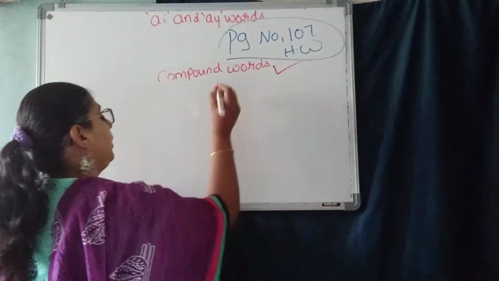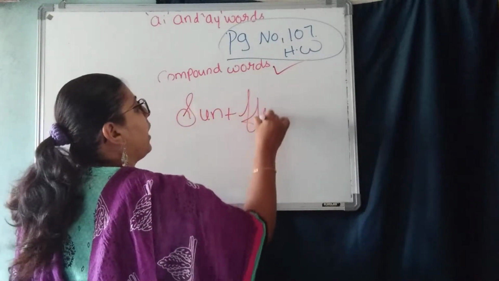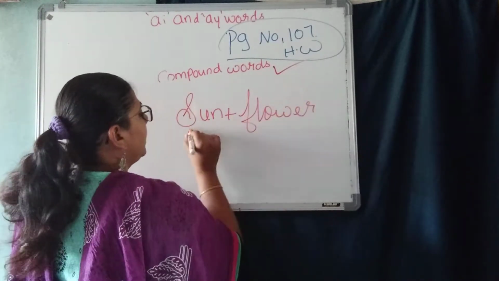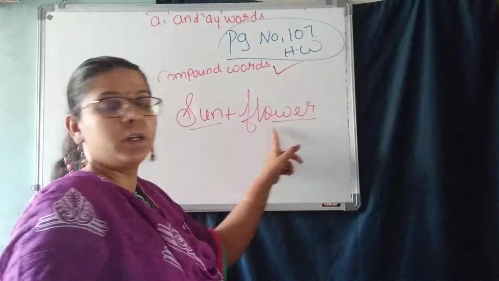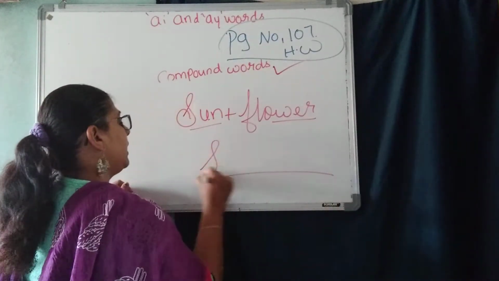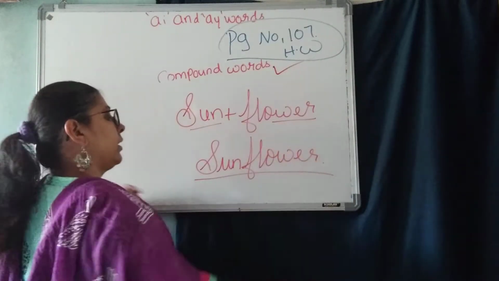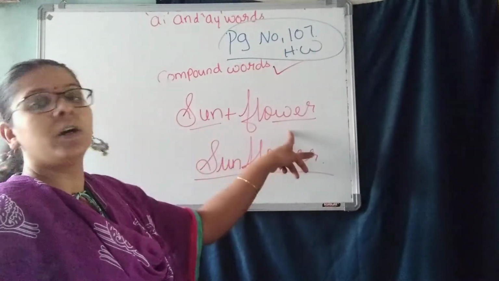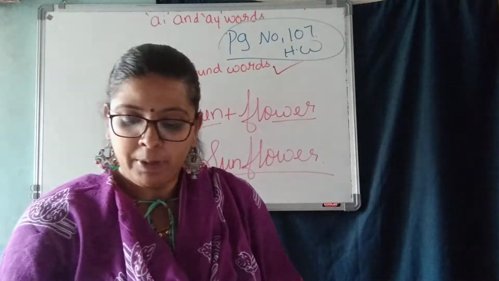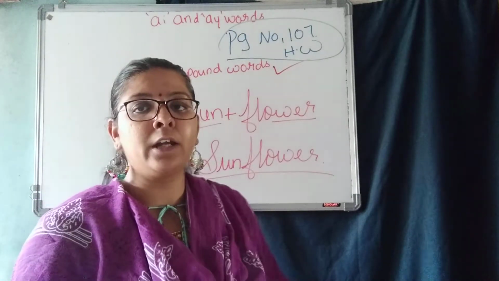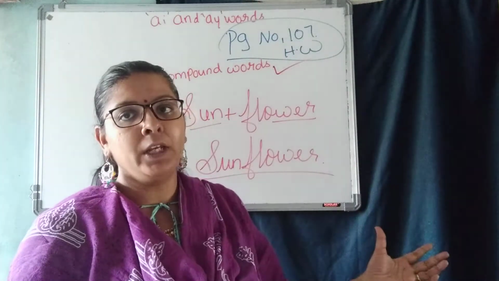For example, in your lower classes you have learned sun plus flower. See, these are two different words. When you join these two different words, we get one compound word, that is sunflower. Understood? When we join two words, we get one compound word. Compound words are made up of joining two separate words, and they give a new meaning to that word.